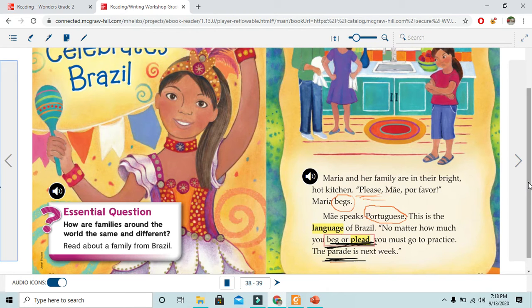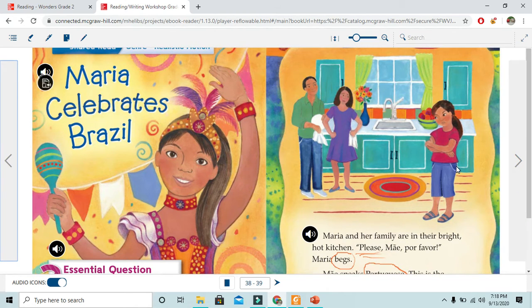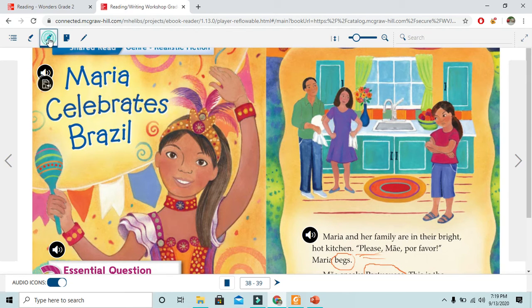Look at the picture. Here we have Maria and her family, dad and mom. So the word mai here, this means mom. This is mai, this means mom.